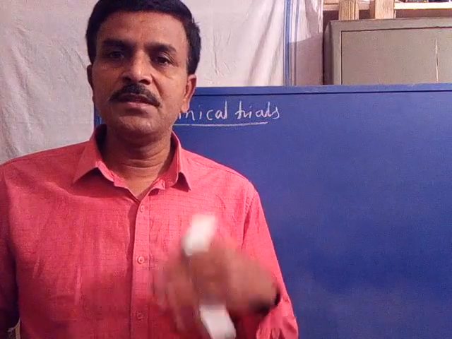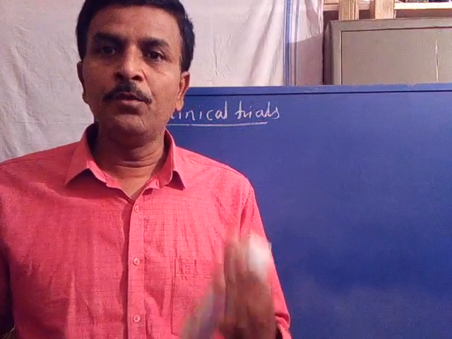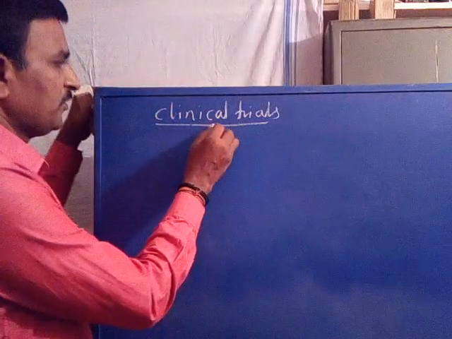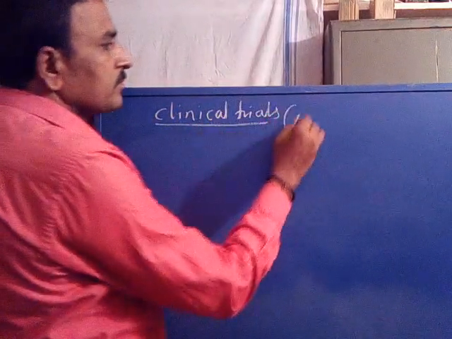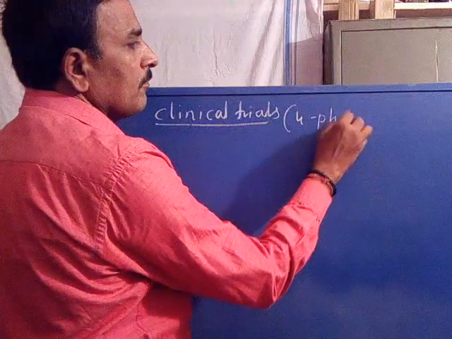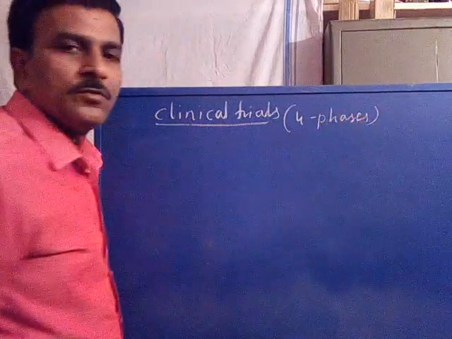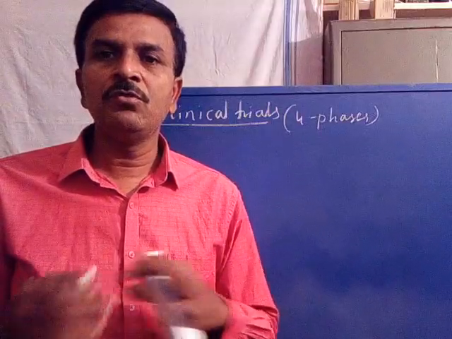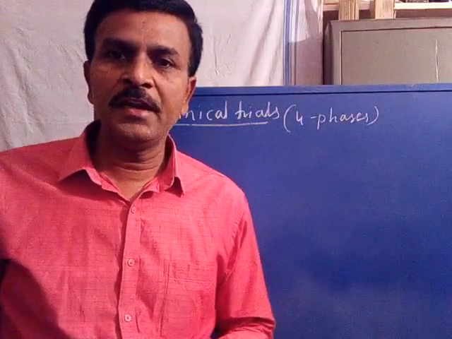This study of a new drug in the human body is conducted in four phases: phase 1, phase 2, phase 3 and phase 4 clinical trials.